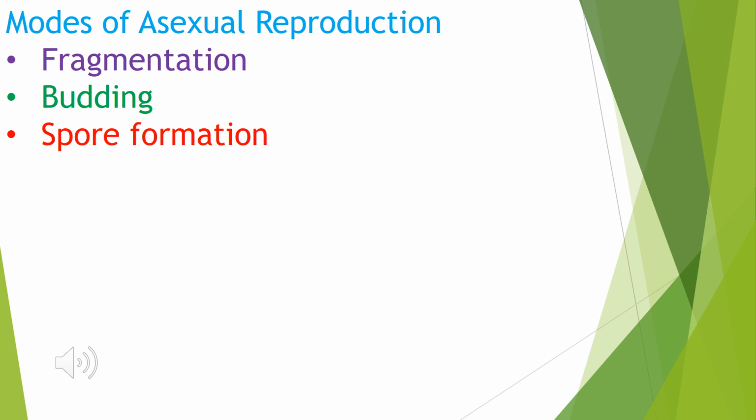Modes of asexual reproduction. Here I'm talking only about the lower plants. For the higher plants, I'll be taking another lecture. There are three different types or modes of asexual reproduction. First is fragmentation, second is budding, and third is spore formation.